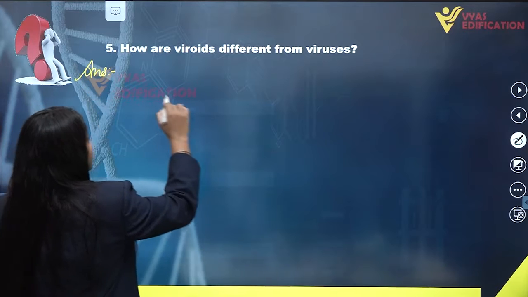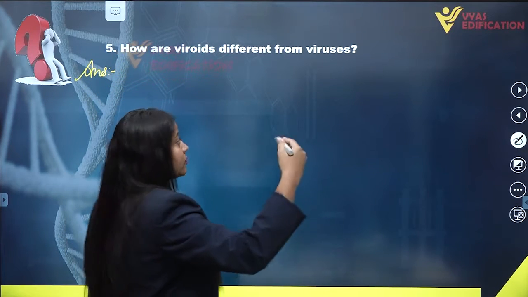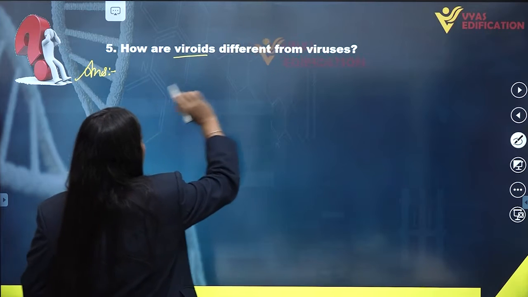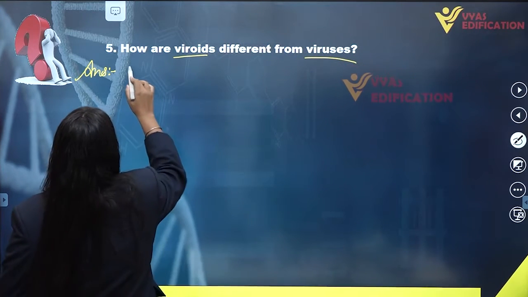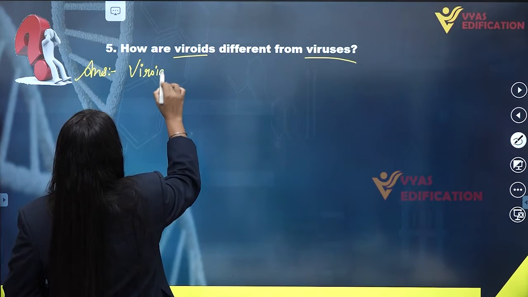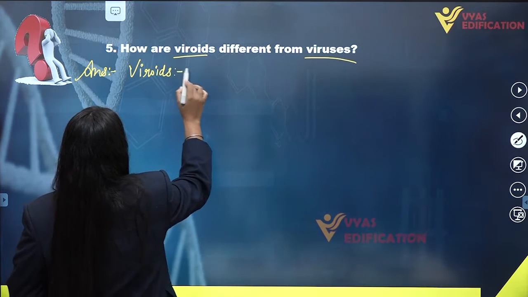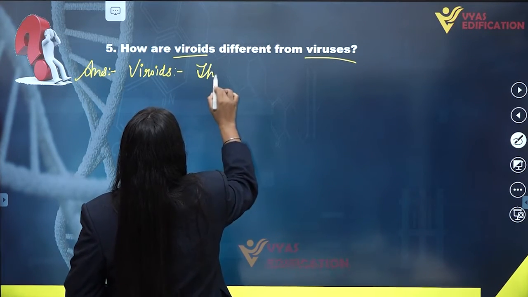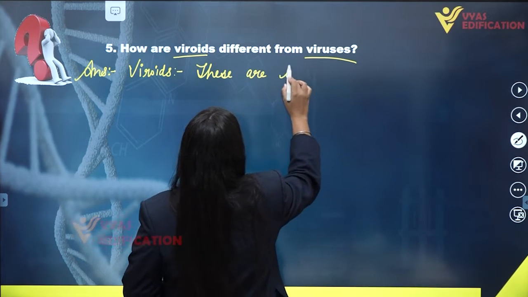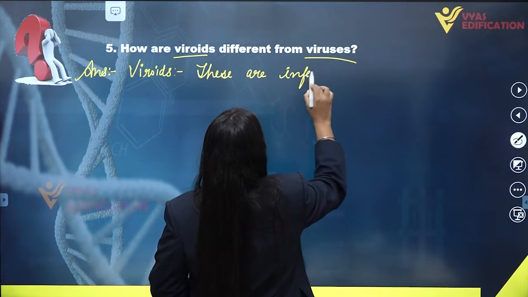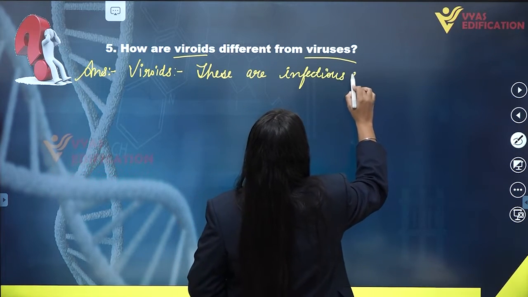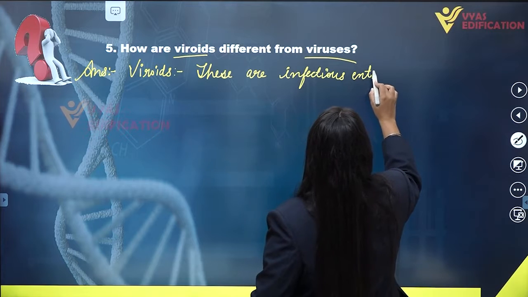First of all, we have to give the definition of viroids and viruses. So first we are talking about viroids. These are infectious entities.